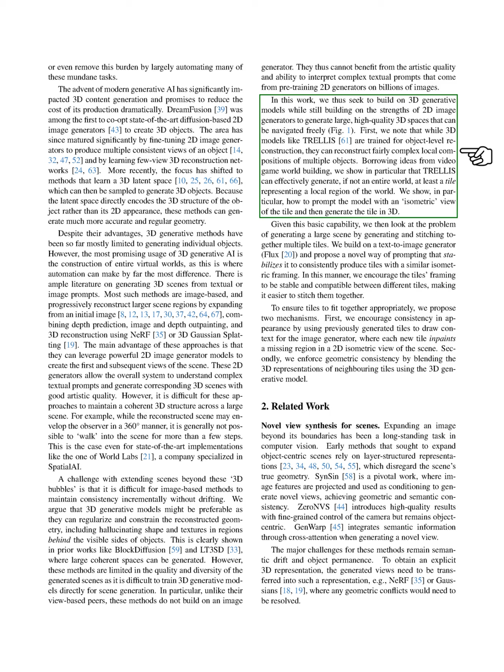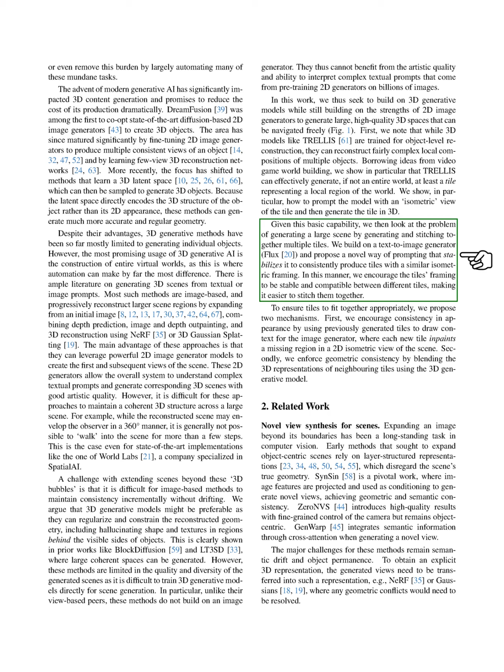We note that while models like Trellis are designed for object-level reconstruction, they can also create complex local compositions. Drawing inspiration from video game world building, we demonstrate that Trellis can generate tiles representing local regions of a world. We specifically show how to prompt the model with an isometric view to create these tiles in 3D. With this foundational capability, we tackle the challenge of generating larger scenes by stitching together multiple tiles.